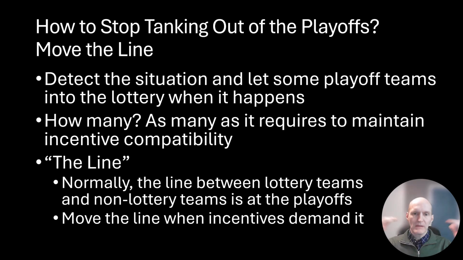Or maybe even all second round playoff losers can be in the lottery as well. In an extreme situation, I can't really imagine this, you raise the line all the way to the top, and even the NBA champion is allowed to be in the lottery. So that's the idea. You move the line as far as you have to in order to maintain incentive compatibility.